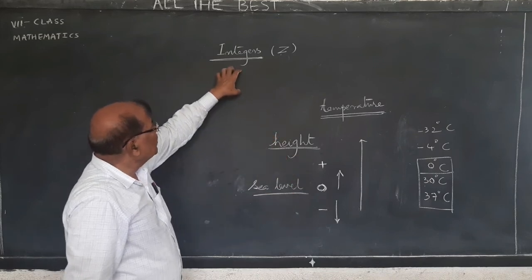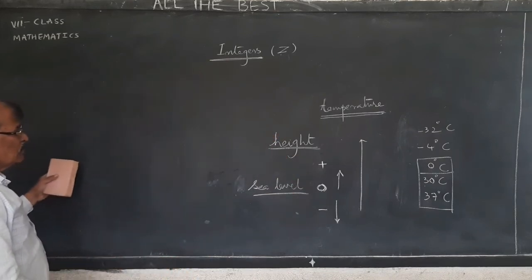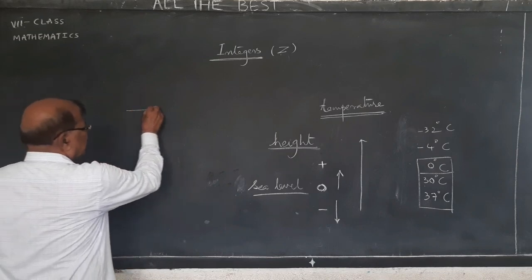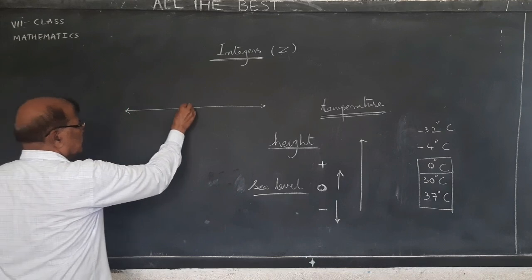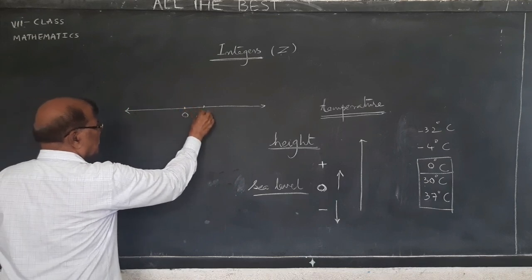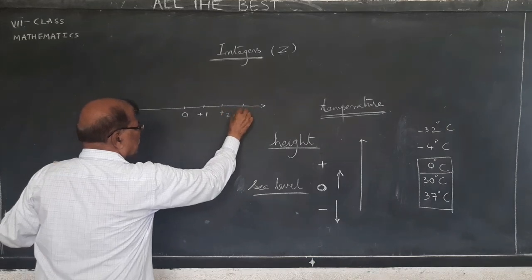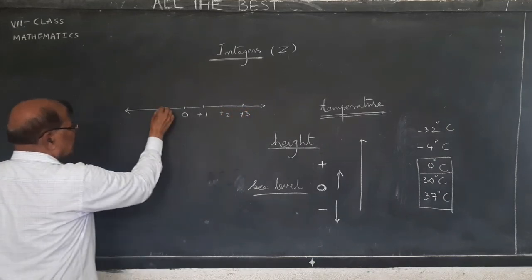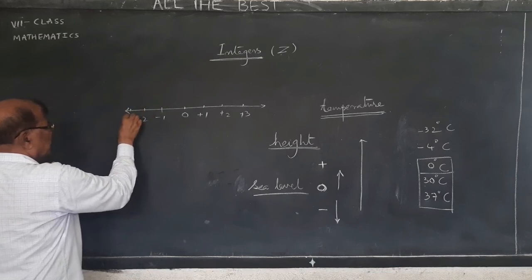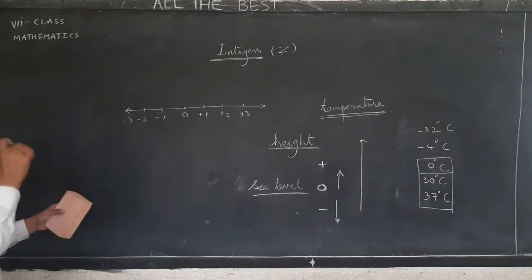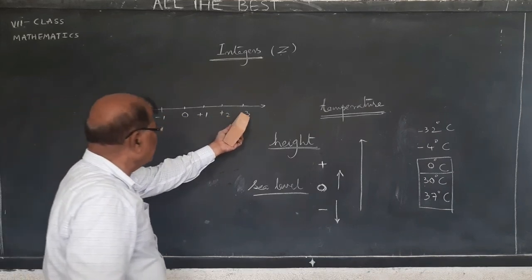Integers are a subset of real numbers because they can be represented on a number line. So this is 0, plus 1, plus 2, and minus 1, minus 2, minus 3. On the left side we always take minus, on the right side we always take plus.